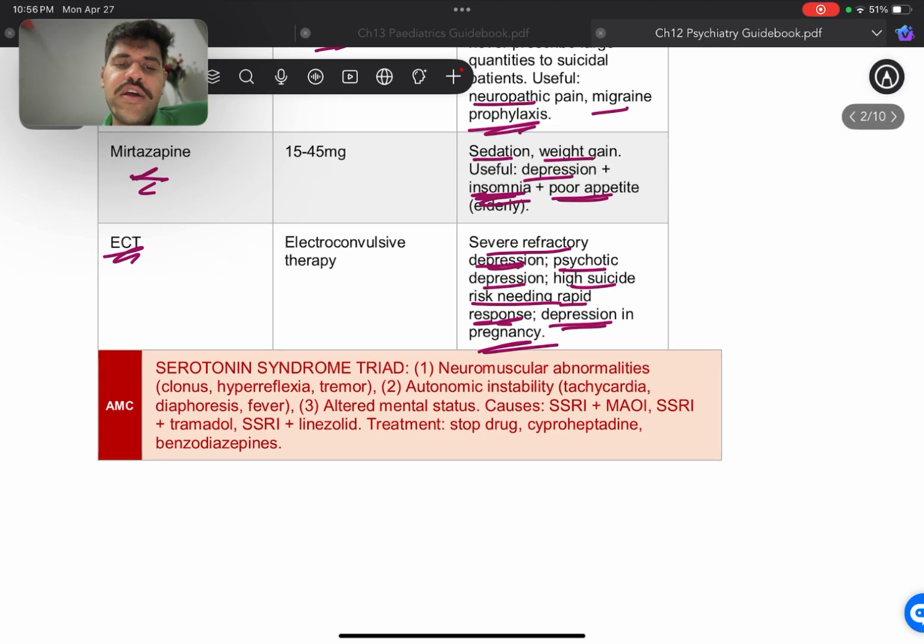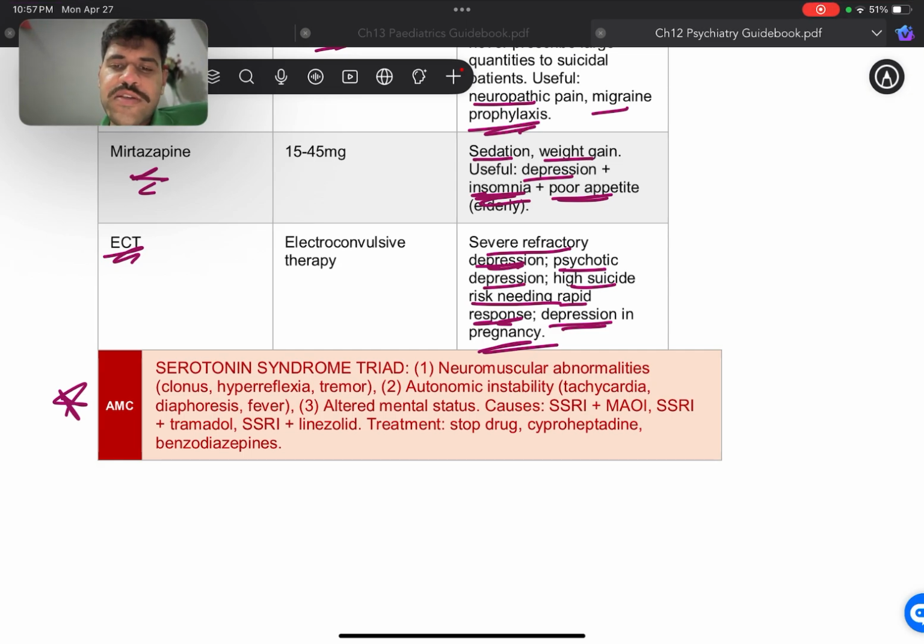All right. Now, this is an important point, which is serotonin syndrome, and I've seen a lot of questions about these. Not just to recognize the diagnosis, but what is the treatment for it. All right. Now, if you're preparing for AMC, you have to remember that they will ask not just what's the diagnosis, but what's the next step in management, or what's the best next step in management for that patient in the long term. All right.